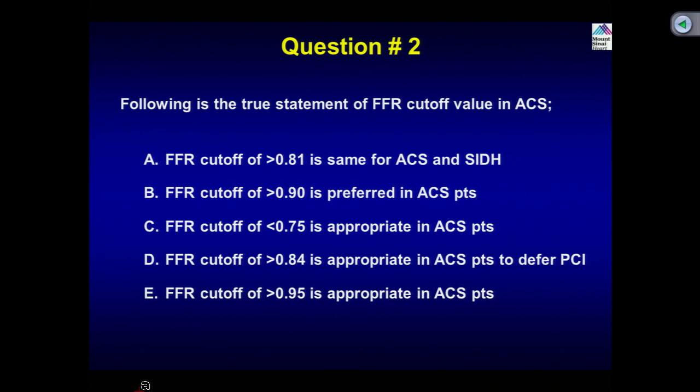Second, the following is the true statement of FFR cutoff value in ACS. FFR cutoff of more than 0.81 is the same predictive for ACS and stable ischemic heart disease. FFR cutoff of more than 0.9 is preferred in ACS patients. FFR cutoff of less than 0.75 is appropriate in ACS patients. FFR cutoff of more than 0.84 is appropriate in ACS patients to defer PCI, and FFR cutoff of more than 0.95 is appropriate in ACS patients. Of course, we have spoken about that.